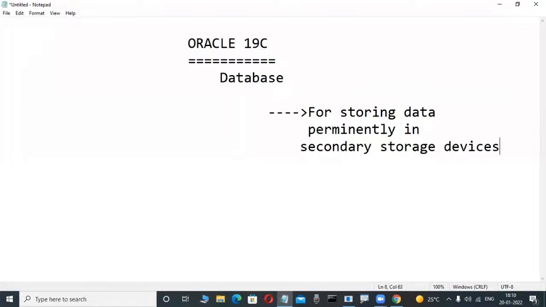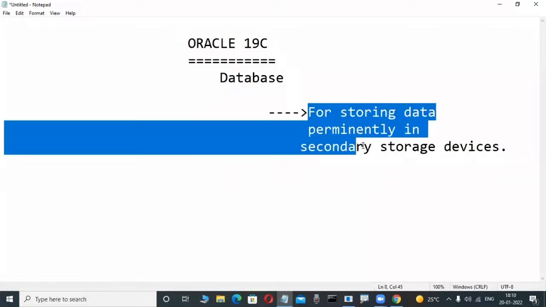Permanent. Suppose today we are storing data, after 5 years, 10 years, 20 years, 100 years also your data is available. You are using it. That's why Oracle is a product from Oracle Corporation, some version number is there. This is a database product, one of the popular relational databases. But the purpose of that is for storing data permanently in secondary storage devices.